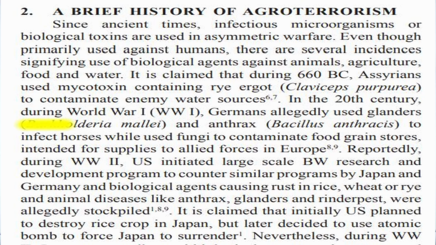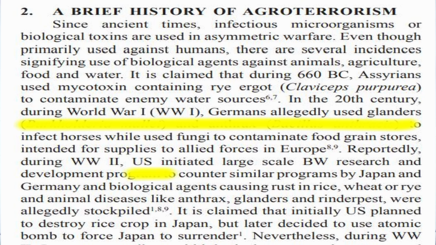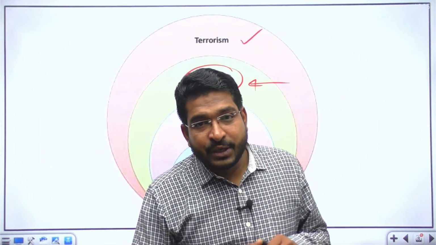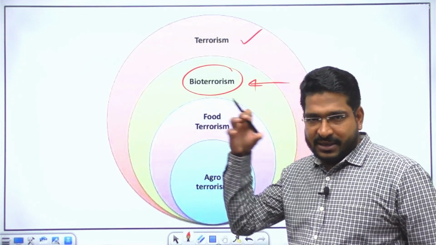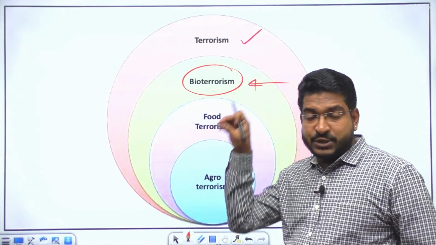You can talk about Barbarossa, you can talk about Napoleon, you can talk about many countries. During the modern times, we can give example of Germany resorting to bioterrorism. Germany during World War I, World War II, both. Not just Germany, even from the Allied forces. And it was also said that in 1945, United States of America was apparently going to use a bioweapon, basically to make Japanese surrender, but later they used the atomic bomb in 1945. So bioterrorism is the use of violence tactic, use of fear tactics on humans.